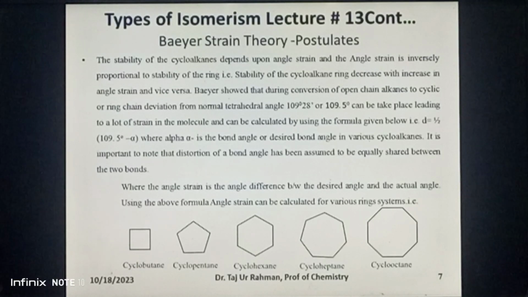Applying this formula, that d is equal to half of 109.5 degree minus alpha, used for calculation of angle strain in various systems, we can easily calculate angle strains for cyclopropane, cyclobutane, cyclopentane, cyclohexane, cycloheptane, and cyclooctane, etc.